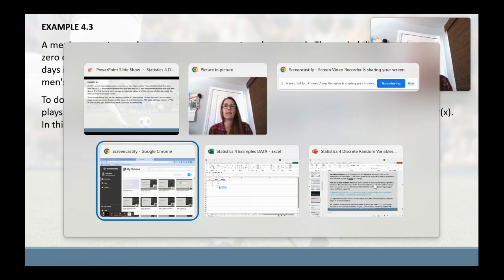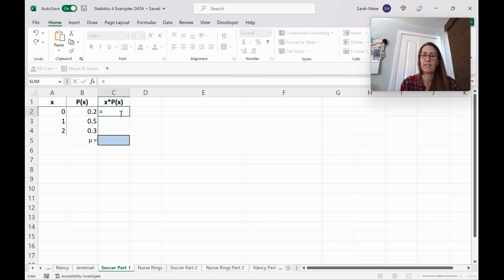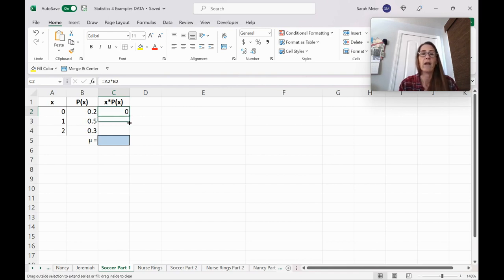If we go to Excel, we have it here under soccer part 1, and I think I might have typed these in for you. So 0, 1, and 2, and 0.2 was our probability for 0 days, 0.5 was our probability for 1 day, and 0.3 was our probability for 2 days. Now we're just going to take each value and multiply it by its probability. Once we do it for the first one, we can click on the little square and drag it down, and it will autofill that formula in. So 1 times 0.5 is 0.5, 2 times 0.3 is 0.6.